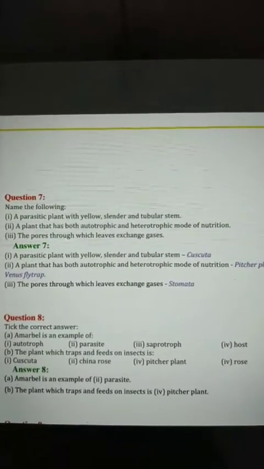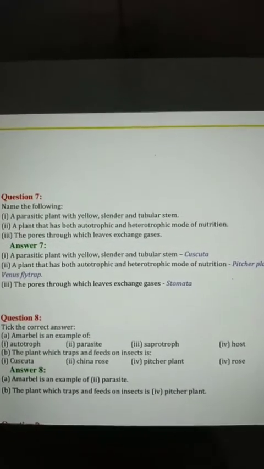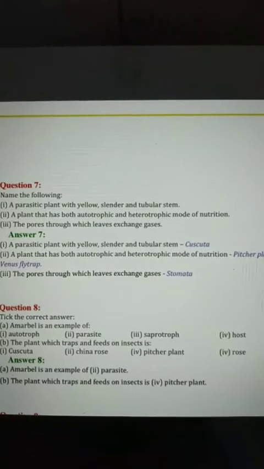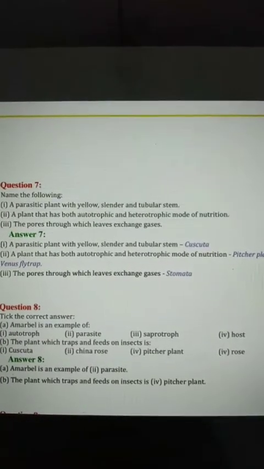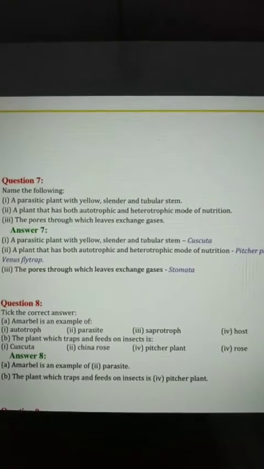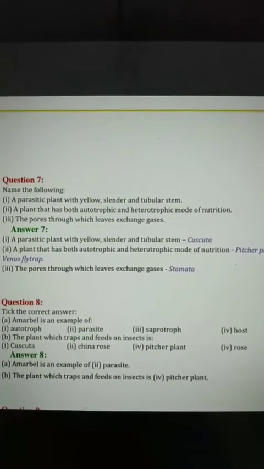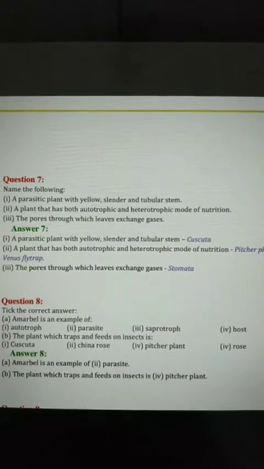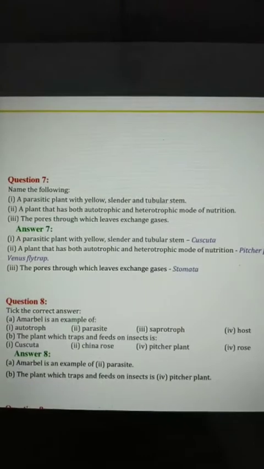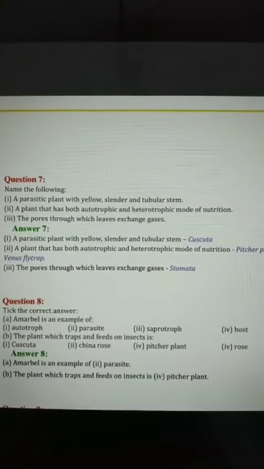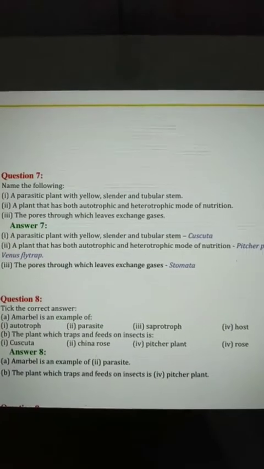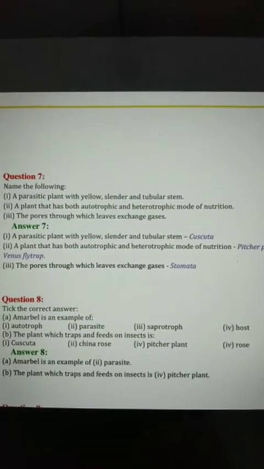First one is a parasite plant with yellow, slender and tubular stem. That means this plant takes ready-made food from another plant, and it is of yellow color, and its stem is thin. It is a climber, so it has a cylindrical or tube-type stem. So this plant will be called cuscuta.